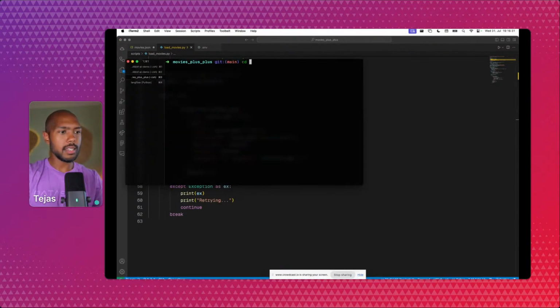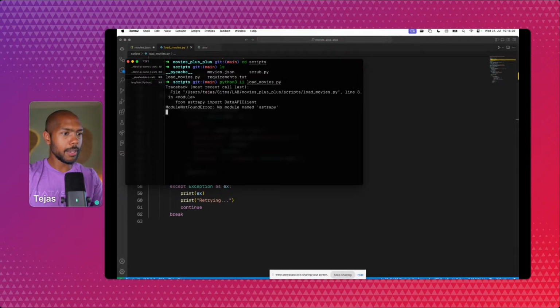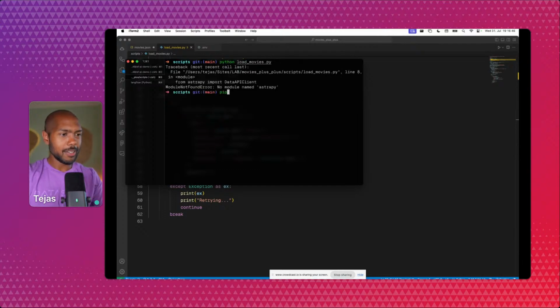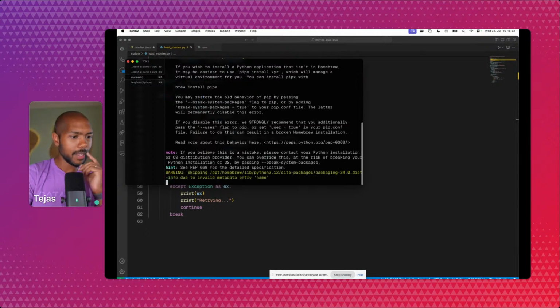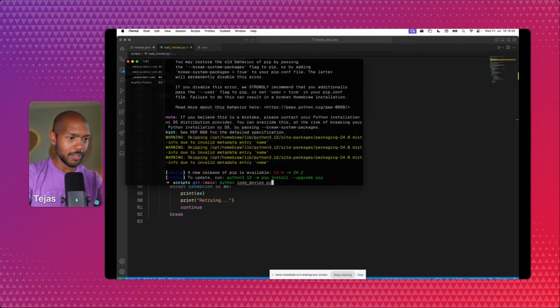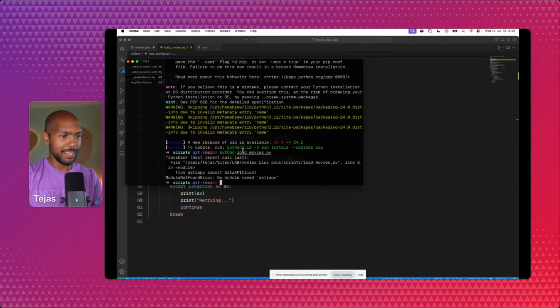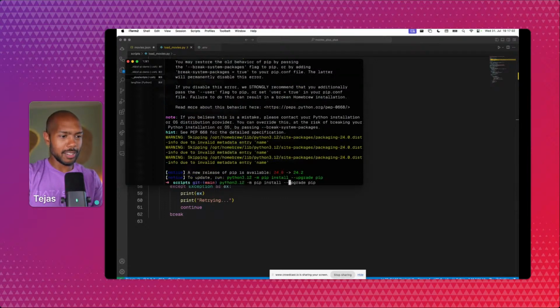So I'll cd into scripts, and I will python 311 load movies.py. Whoa. Is it just python load movies.py? The demo effect. I've got to install it. So we'll pip install our requirements.txt, and now we can run it. Interesting. I think it wants Python 3.12. This is the thing with Python usually, is it doesn't really know which version.